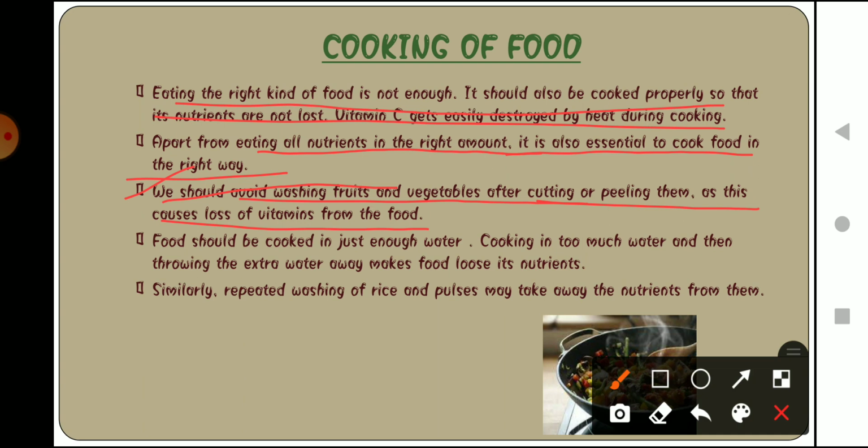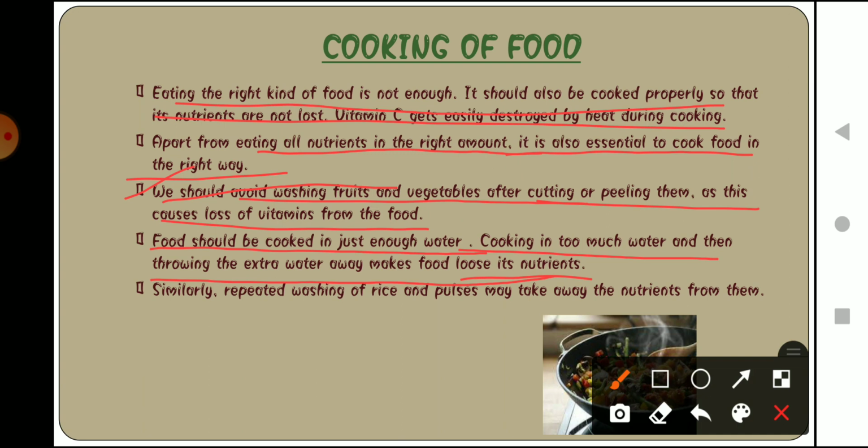Food should be cooked in just enough water. Cooking in too much water and then throwing the extra water away causes loss of nutrition. What people basically do is cook the food item in a larger amount of water, matlab zyada pani leke, and after cooking their food, they throw the water away. But this is not the correct way.